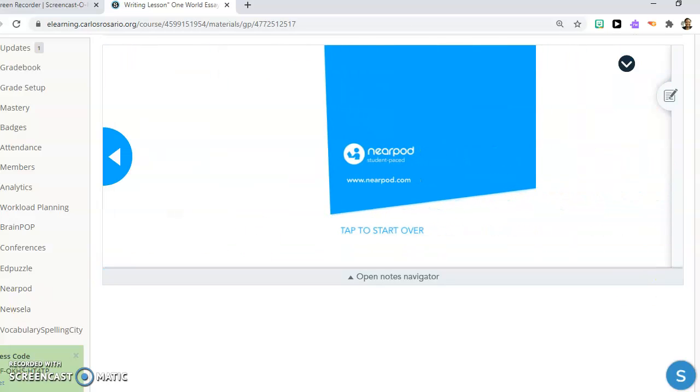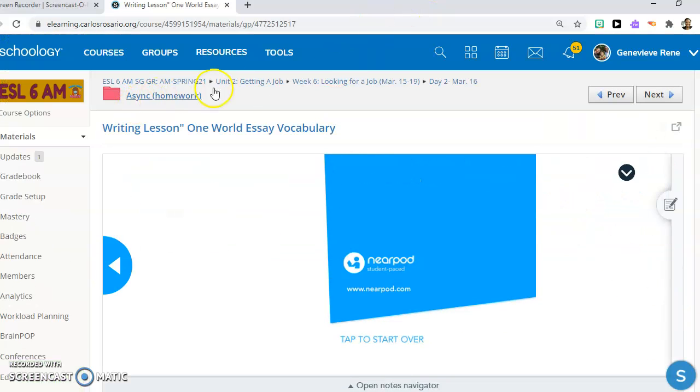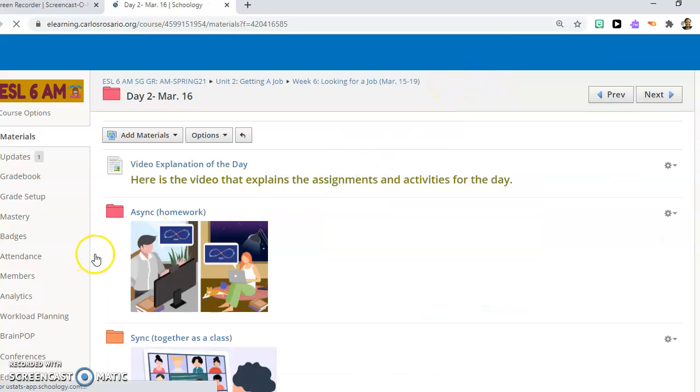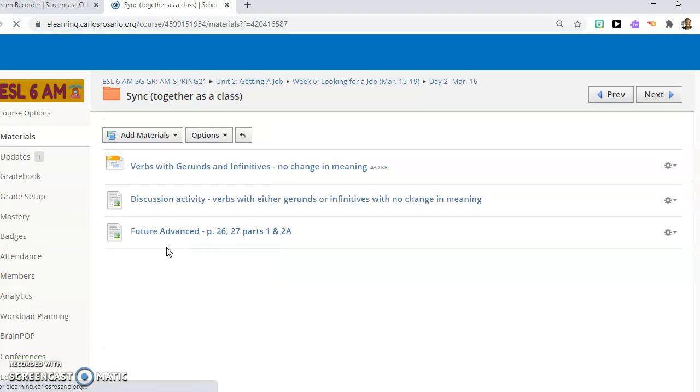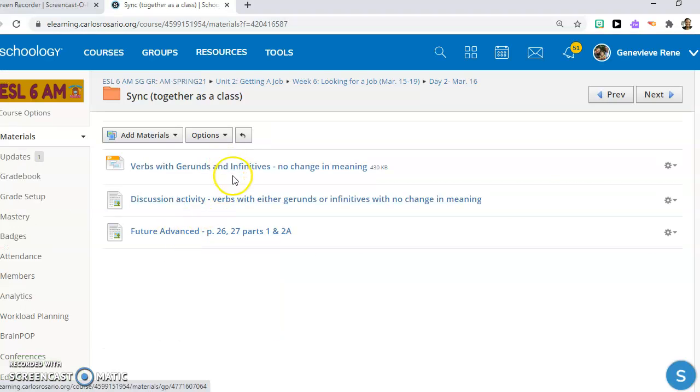And that's it. Now it is a Tuesday, so we have sync together, and we will do more practice with gerunds and infinitives and do page 26 and 27 in the book. And that's it for today.